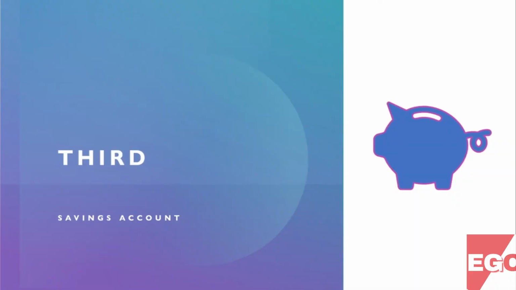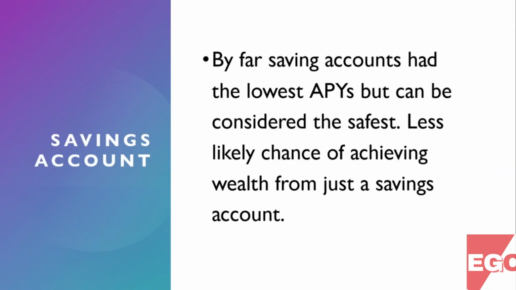Lastly, savings accounts. By far, savings accounts have the lowest APYs but can be considered the safest. Less likely chance of achieving wealth from just the savings accounts.